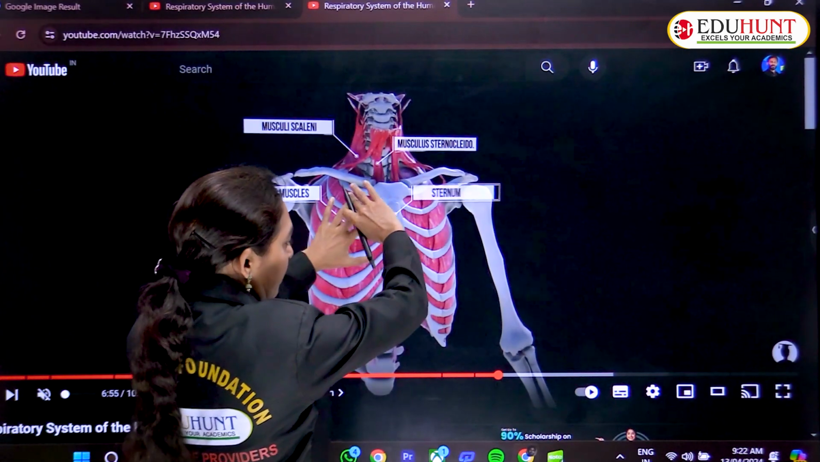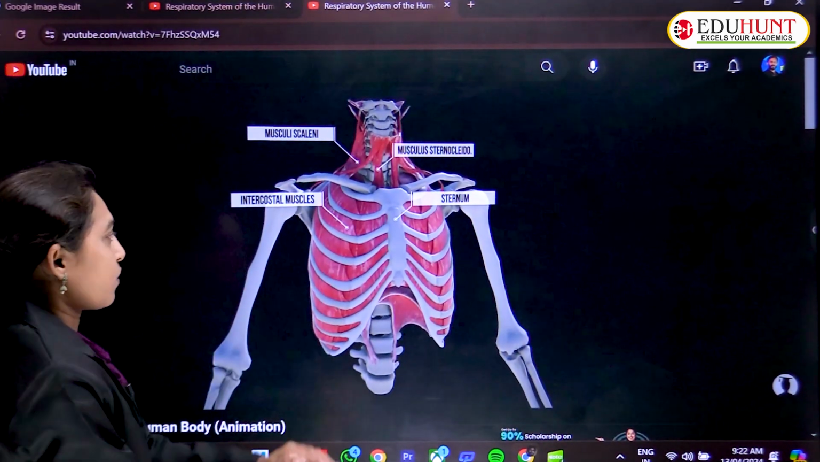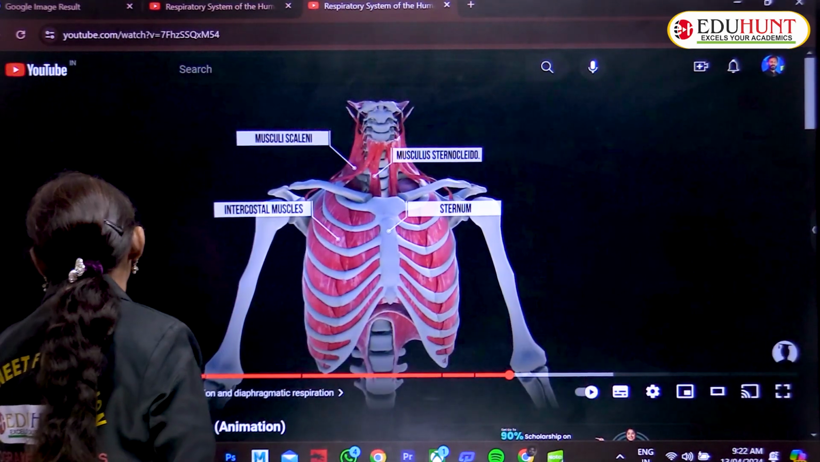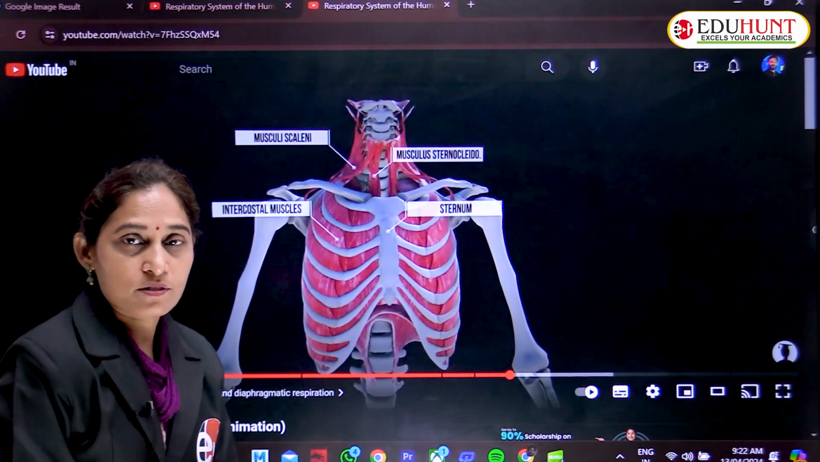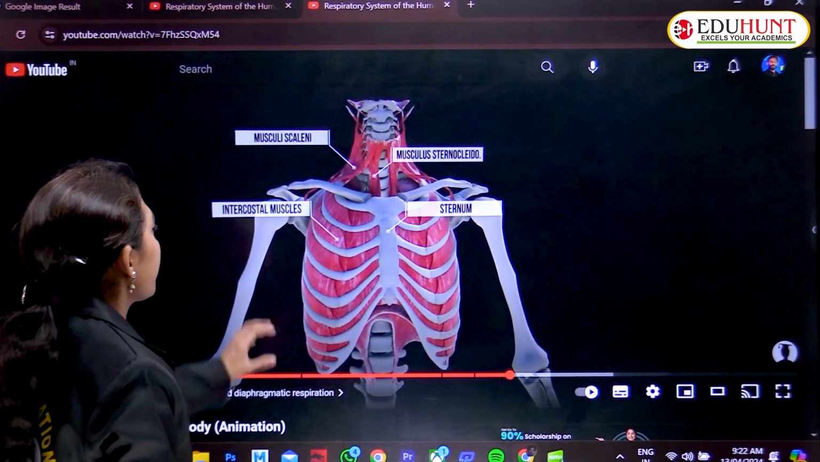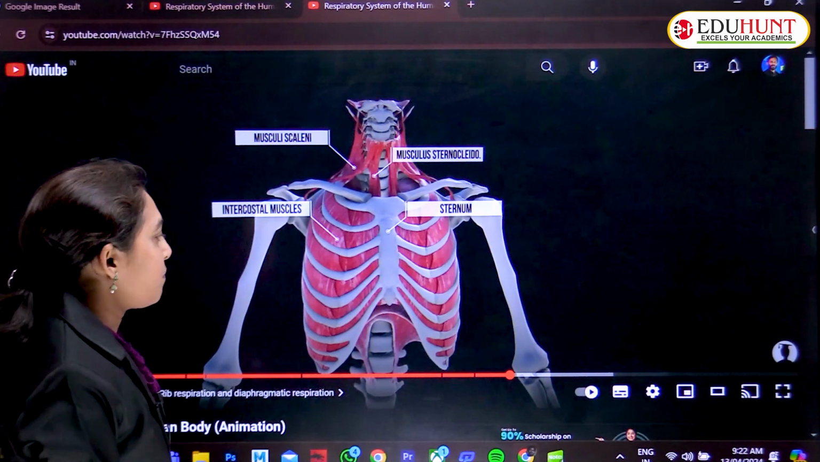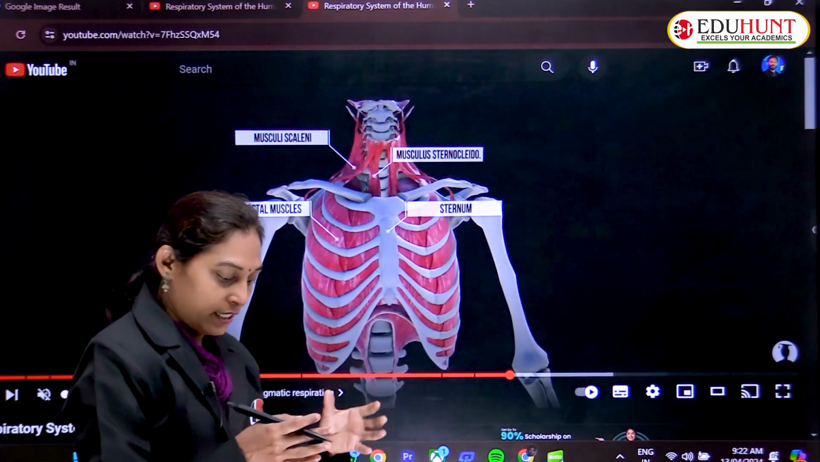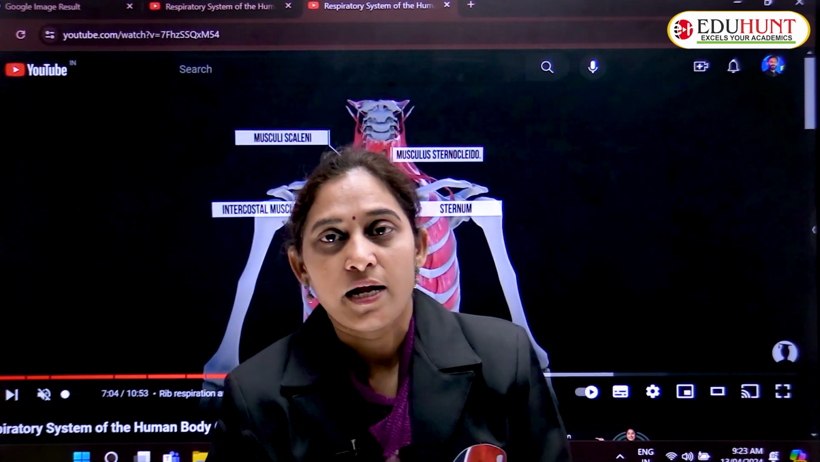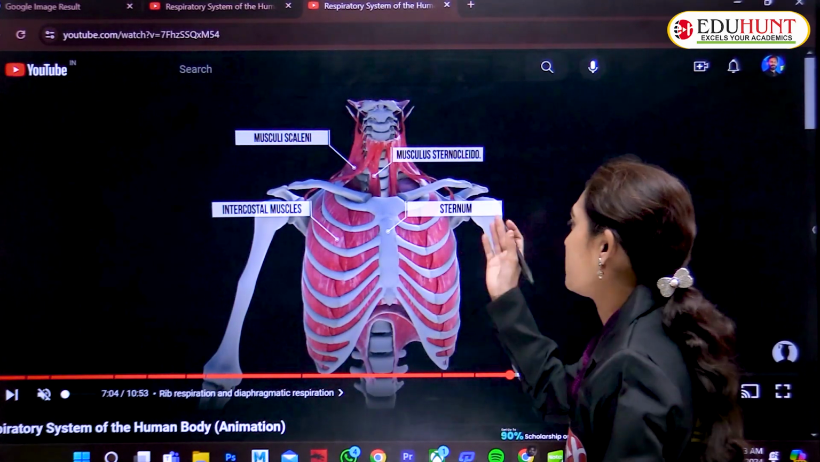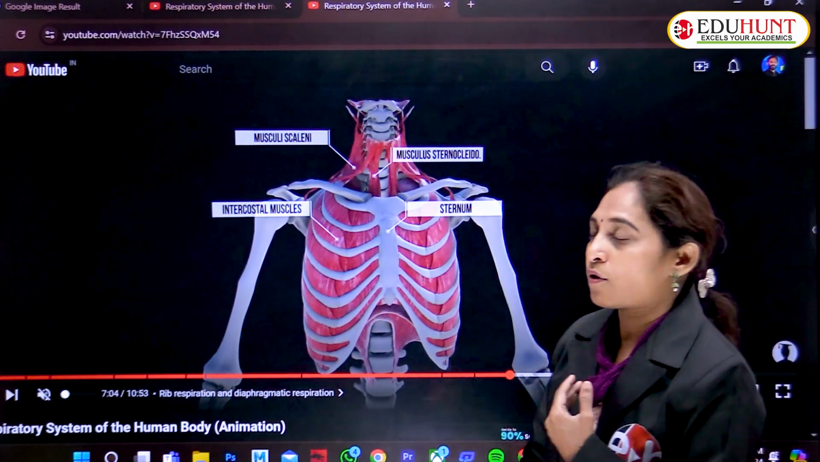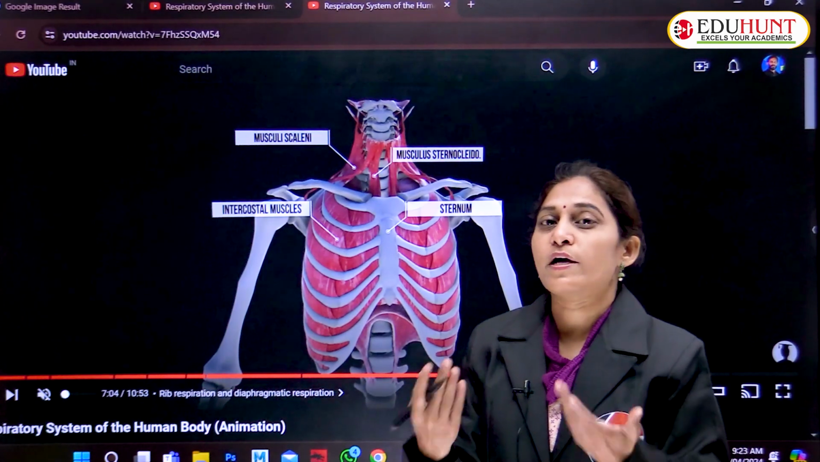This is the rib cage and thoracic cavity. In the thoracic cavity the lungs, the respiratory organs, are situated, and we have to focus on the various muscles involved in the breathing process: the intercostal muscles, the sternum, and the diaphragm. The contractions and relaxations of these affect the breathing process, during inspiration and also expiration.